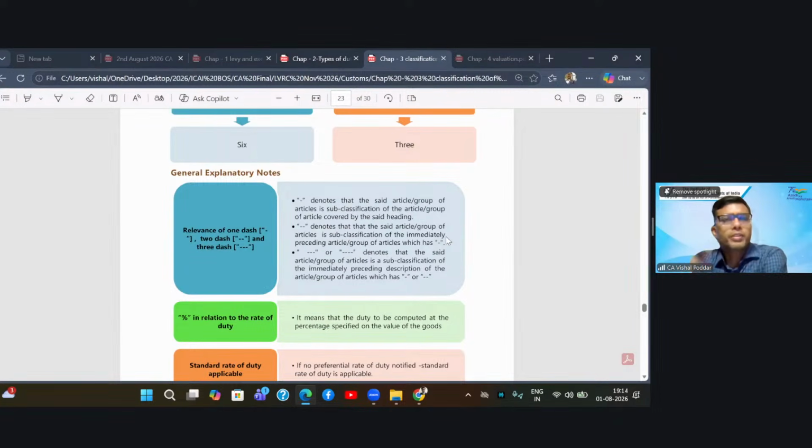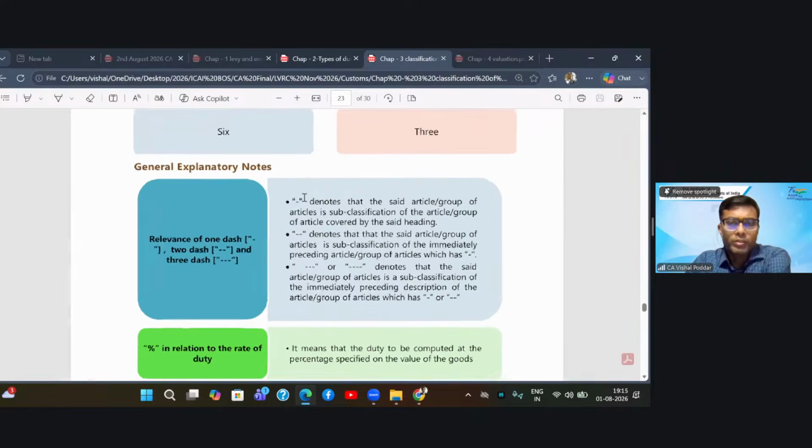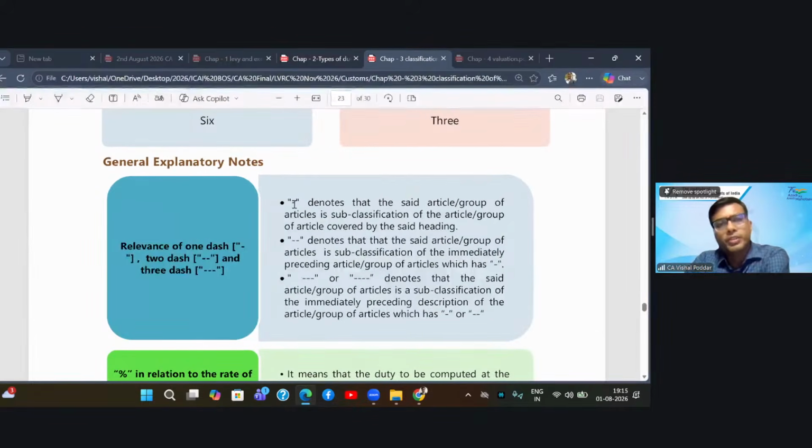Now when you go to the customs tariff act, when goods are written one below the other, some have a single dash, some names have a double dash, some have a triple dash. So when you are reading a dash before the name of any commodity, how do you interpret it? For this, what does the explanatory note say? That when there is a single dash, it denotes that this said article or group of articles is a sub-classification of the article or group of articles covered by the said heading.